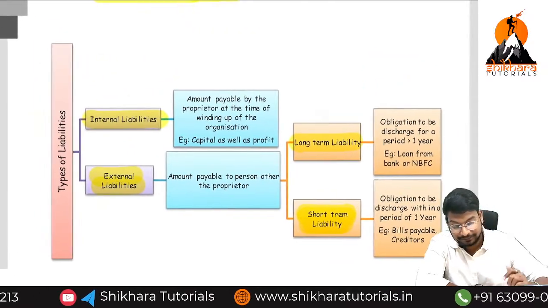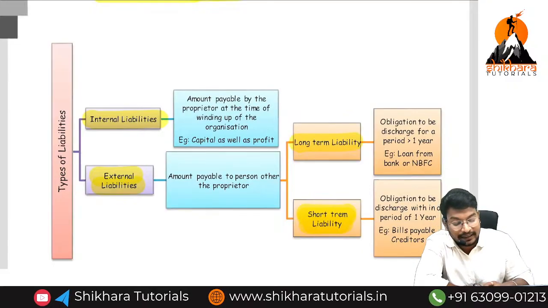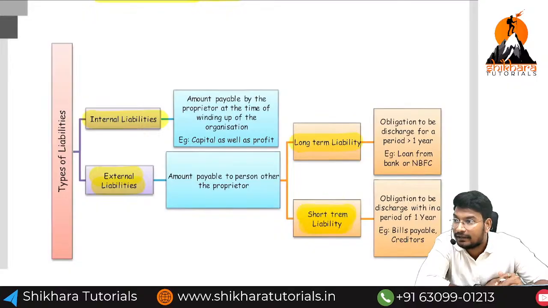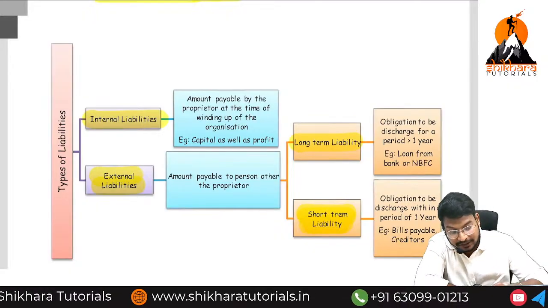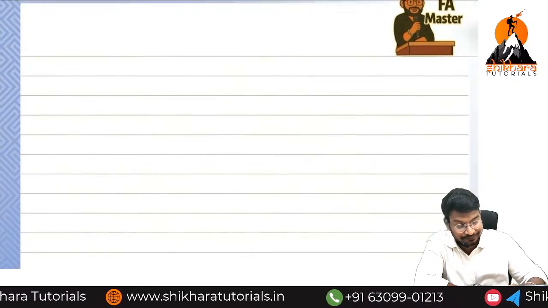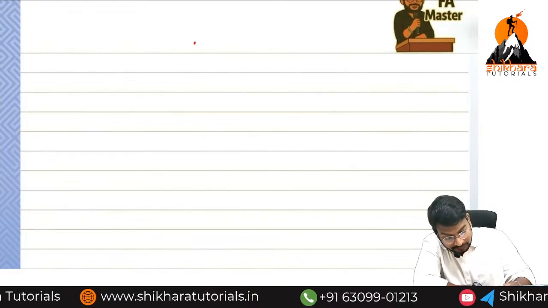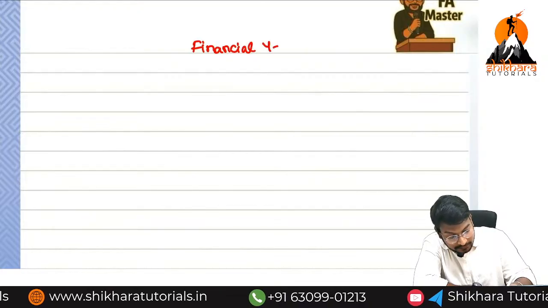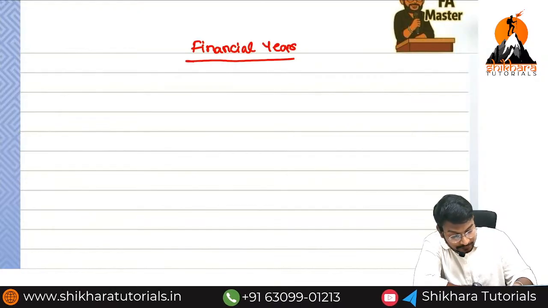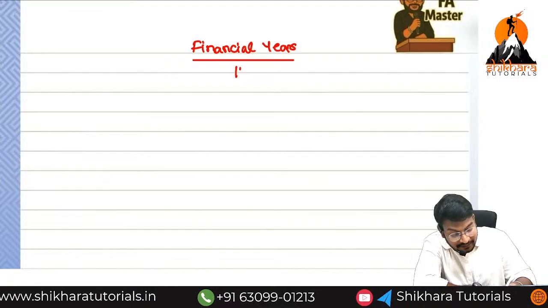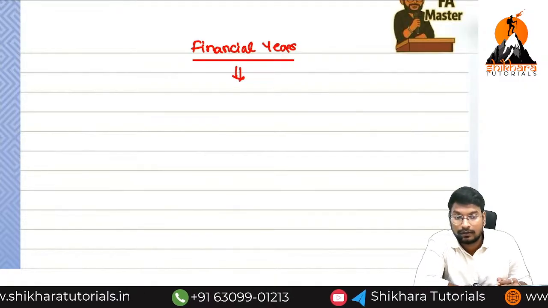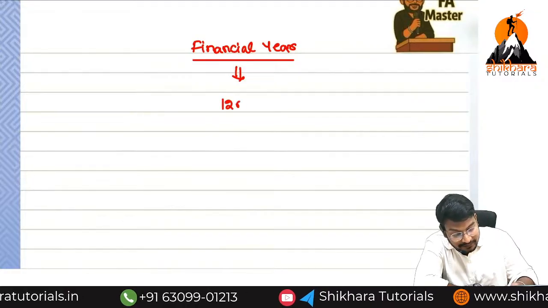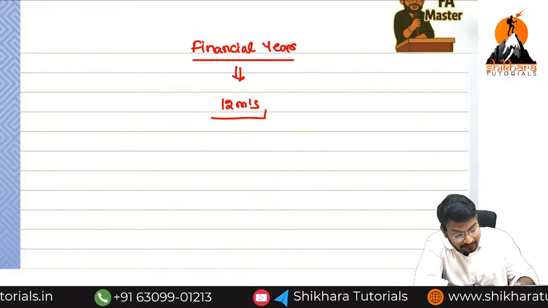Now, how many types of years do we have? Two types of years: calendar year and financial year. Now we are going to discuss the financial year. Year means how many months? 12 months. In a year we have 12 months.